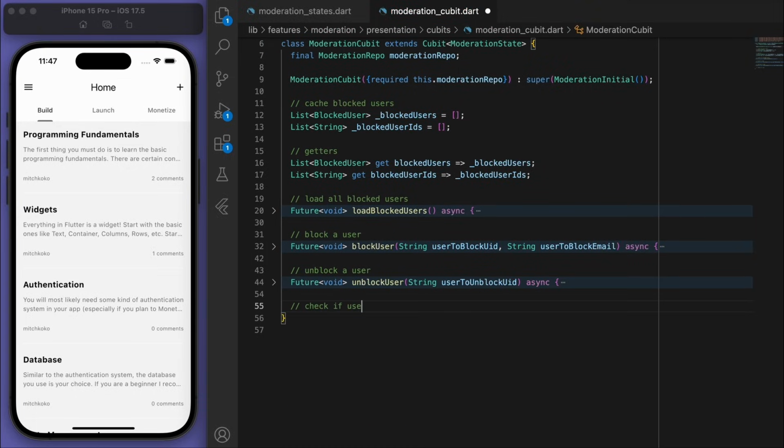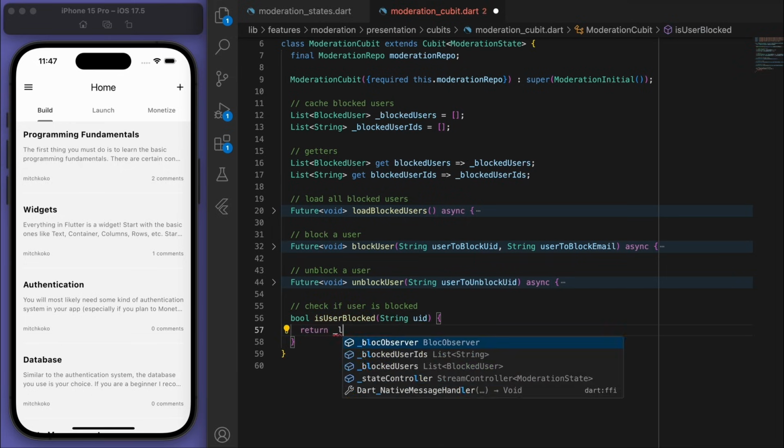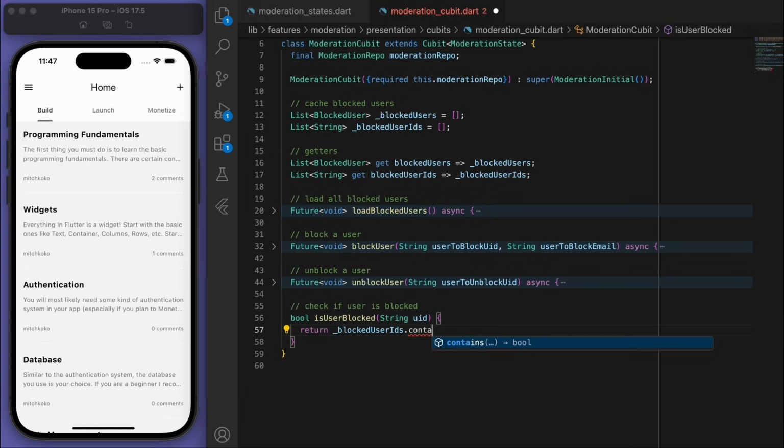And let's check if the user is blocked. So we're just going to go to our blocked user ID list and just see if we have this UID. And finally, we can report the content.